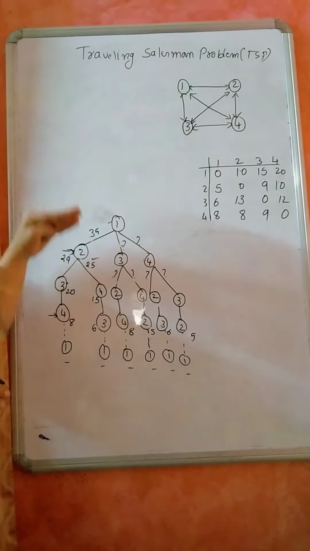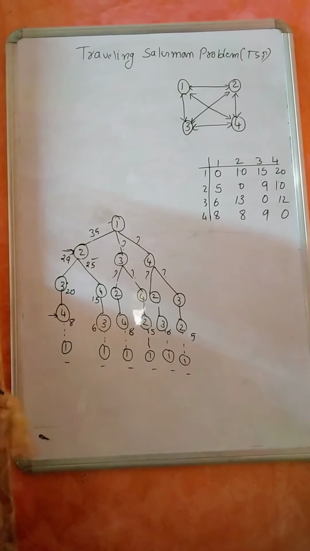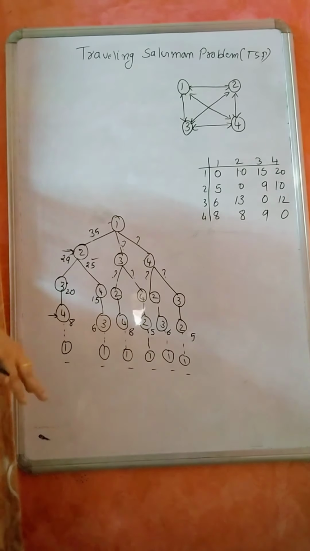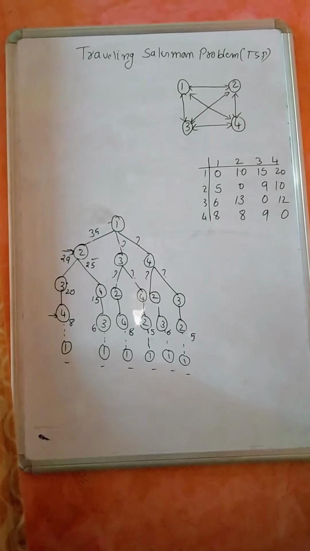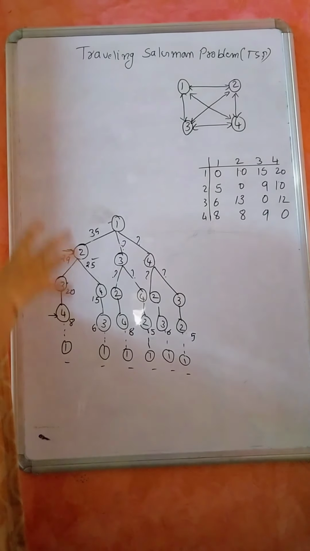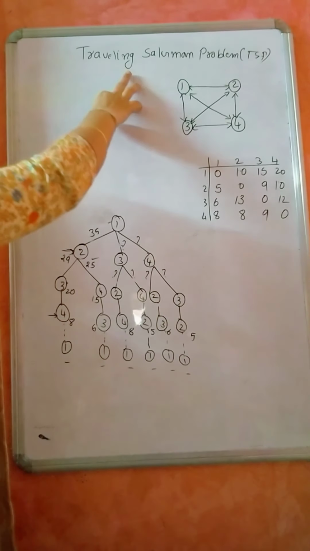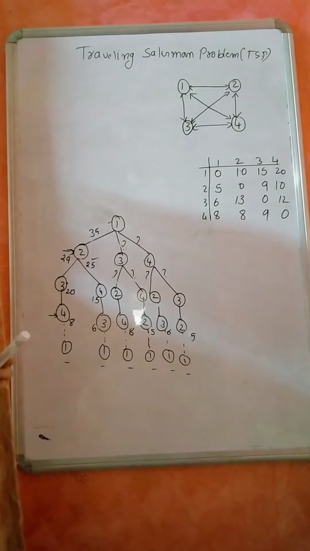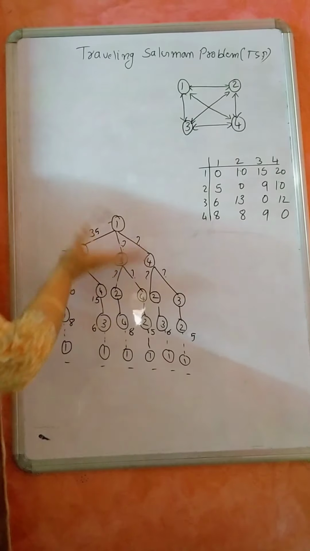So why I am traveling now from the bottom to the top is in order to derive the general formula for the TSP problem using a dynamic programming technique. In order to arrive at the general formula for TSP using dynamic programming, I am explaining this.